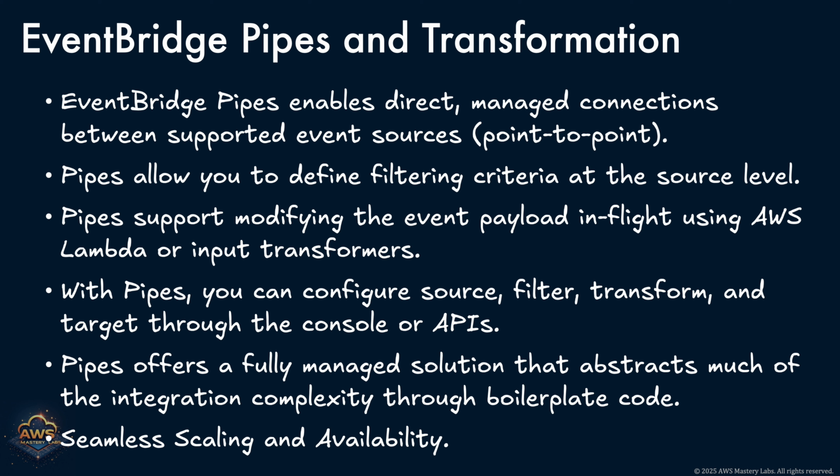One of the powerful features built into pipes is event filtering at the source. This means you can define filter criteria to ensure that only the events relevant to your use case make it through the pipeline, reducing noise.